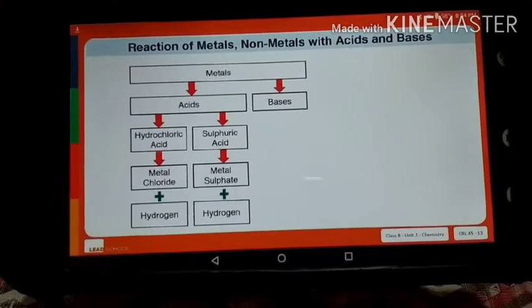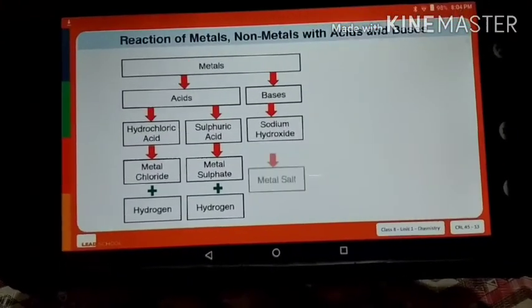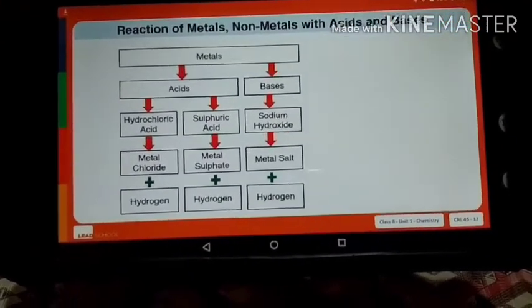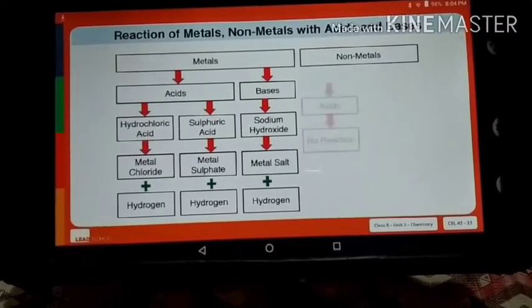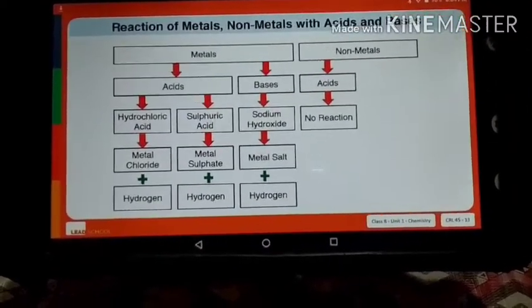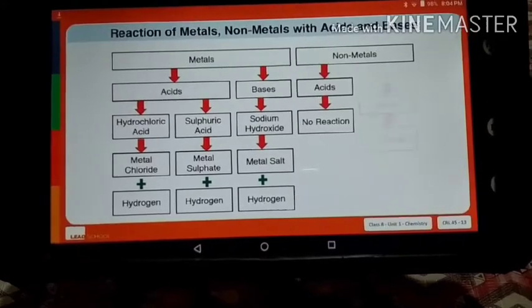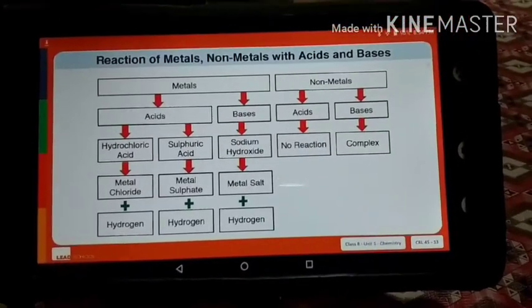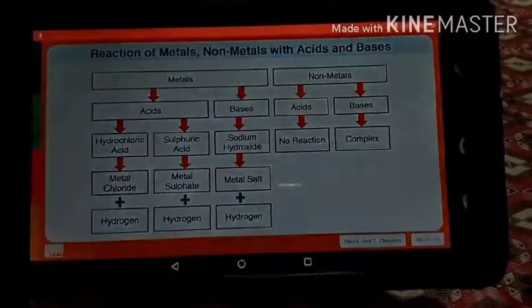Metals react with bases such as sodium hydroxide to form a metal salt and hydrogen gas. Non-metals do not react with acids, and the reactions of non-metals with bases are very complex.